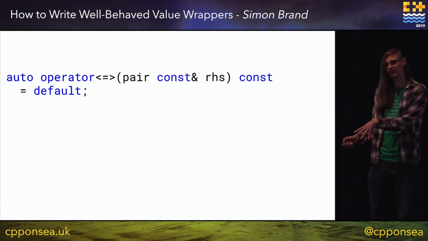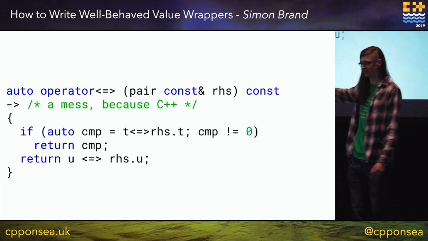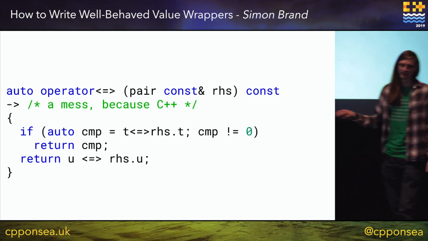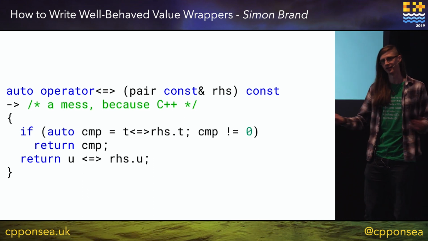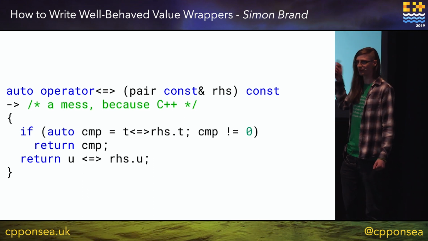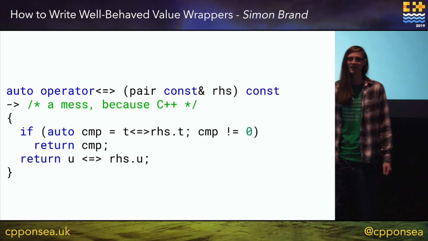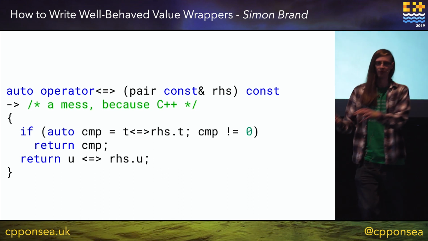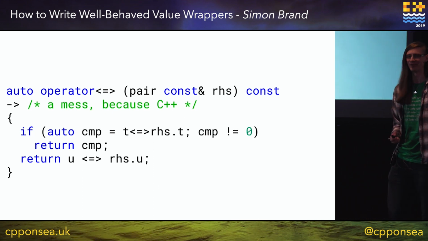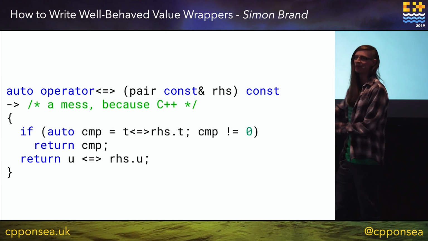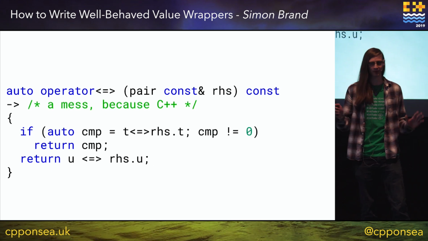If you're wondering what this does under the hood, it generates code something like this. You can see it's doing a comparison on T, and then if it doesn't already know if it's less than or greater than, then it goes on and does a comparison against U. The return type looks awful because C++ essentially has to work out the common type between all of these, because they might return strong orderings or weak orderings. Because we don't just return an int. No, that would be like C code. No, we return something a lot more complex. If you want to know more about the spaceship operator, you can come talk to me later or go and look at the cppreference page. It's really, really interesting stuff.